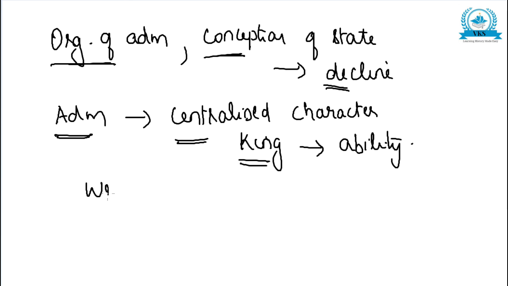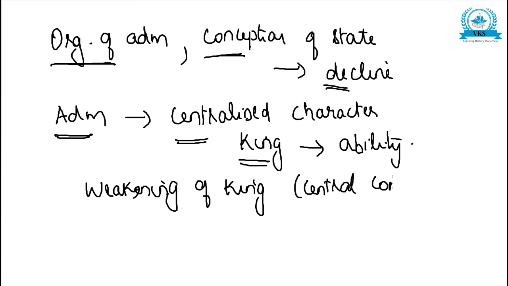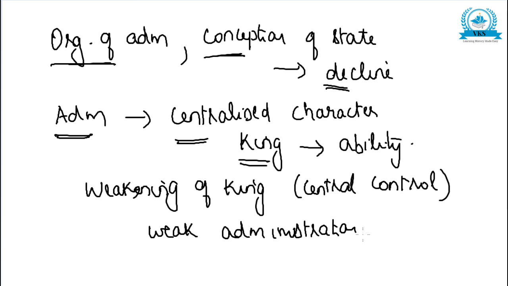But the weakening of the king, or the central control, led automatically to weak administration. If the king is weak, the administration is weak, and naturally it will lead to the decline of the empire.